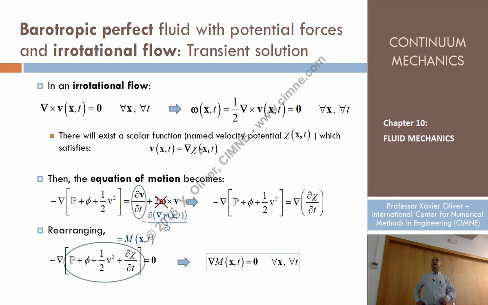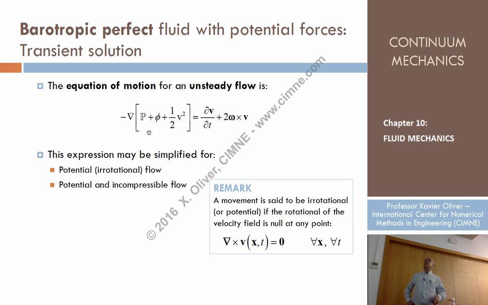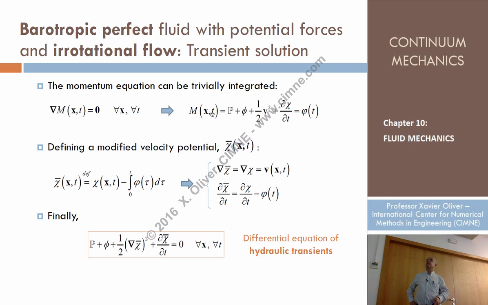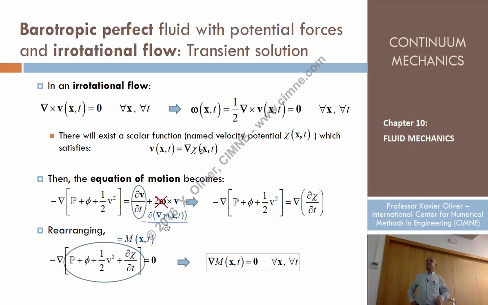Let's call this potential kappa, in principle a function of space and time. Now let's go back to the problem, and replace the velocity, every time we see it, with the gradient of this kappa. So in that equation we have Bernoulli's trinomial here. This term is no longer zero because the velocity field is no longer steady state, stationary. The derivative of the velocity with respect to t can be understood as the derivative of this gradient of kappa with respect to t.